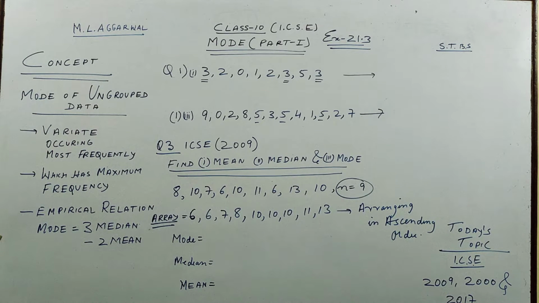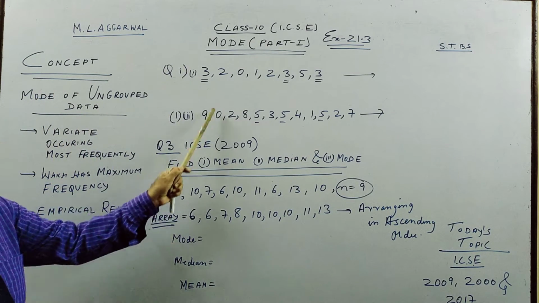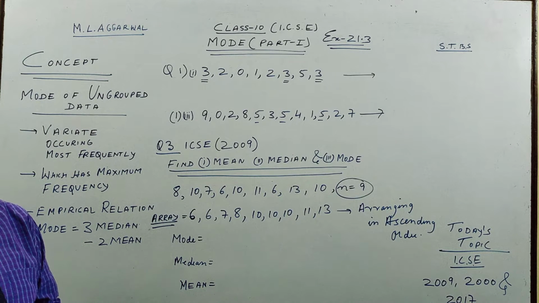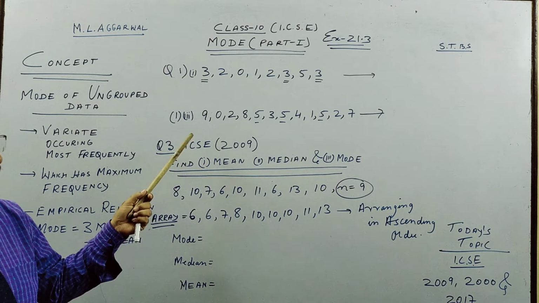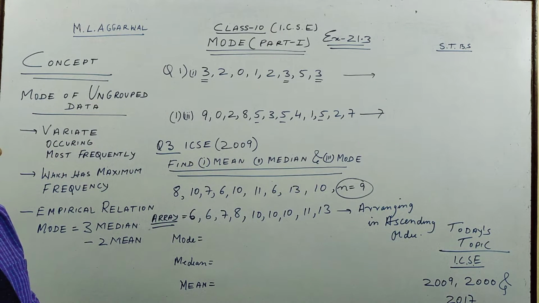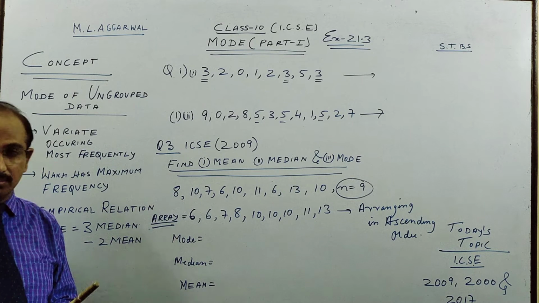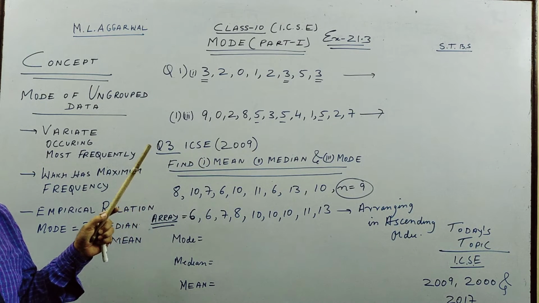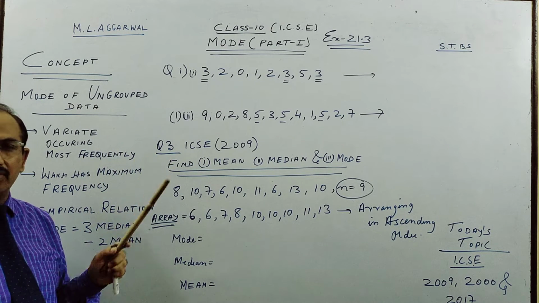Here first we get the concept of mode. First part I am doing is mode of ungrouped data, like this data, raw data, they are called ungrouped data. We have two more types of data which I will be dealing with in the next video: grouped discrete data, and the third one is grouped data with class interval, where we use histogram. Similarly for median we have seen the same. So first two we have done, third one we have to do.